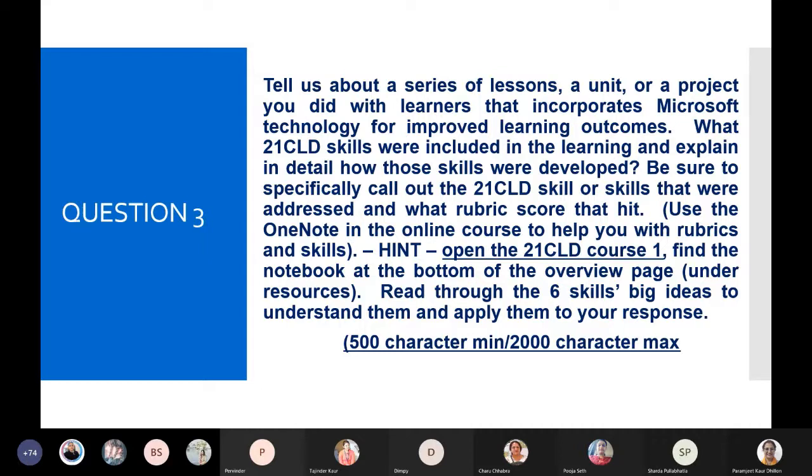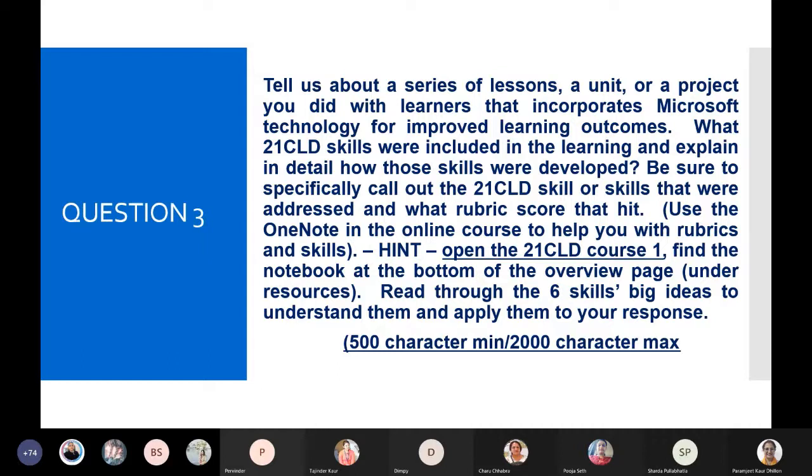So we have to mention here what are the projects or the lesson plans we have done till now. I have jotted down a few points which we can mention, just as examples. For grade 2 and 6 we are doing the Wakelet cultural exchange project, so we can mention how that big project is being carried out in our school, and then be very specific about the 6 skills they have mentioned, the 21 CLD skills of collaboration, self-regulation, skilled communication, and let me open that